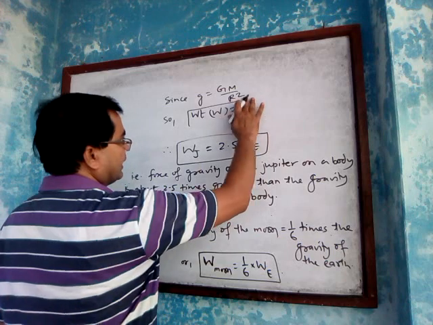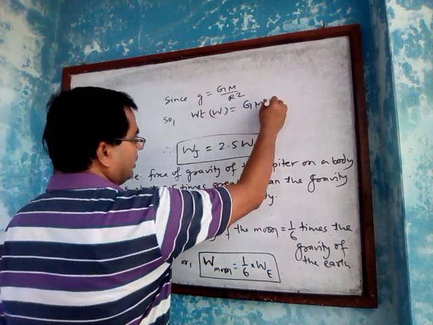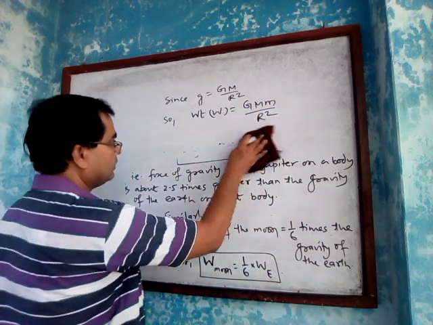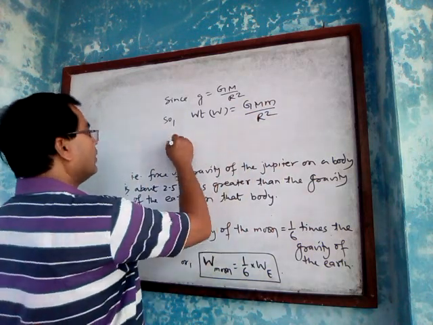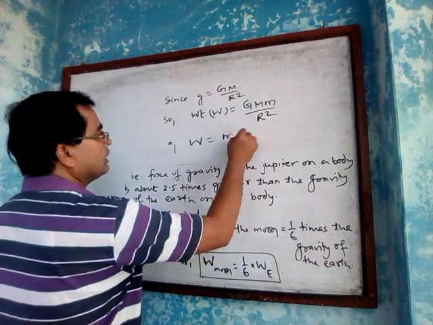Weight is equal to G M m upon R square, and that is equal to m into g.